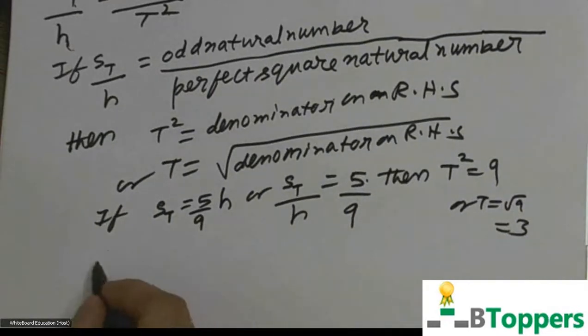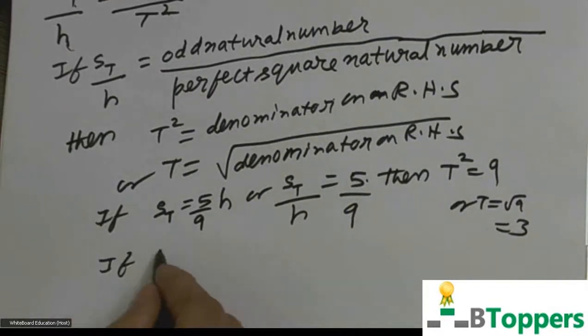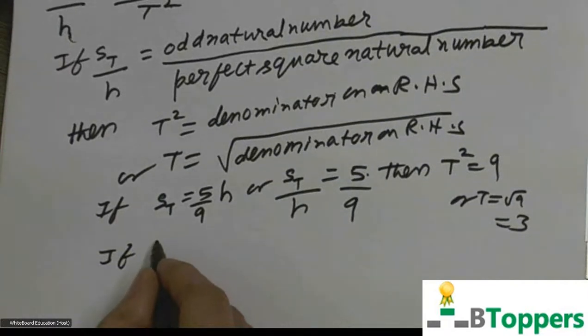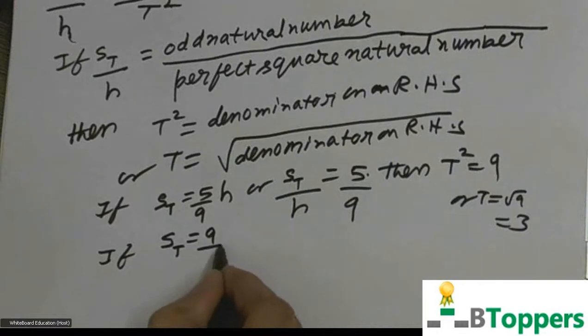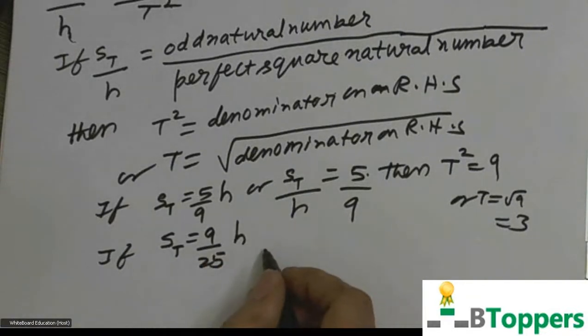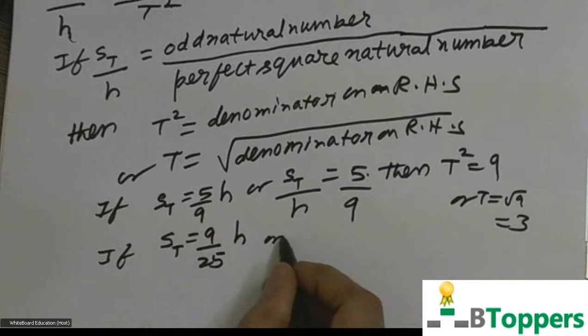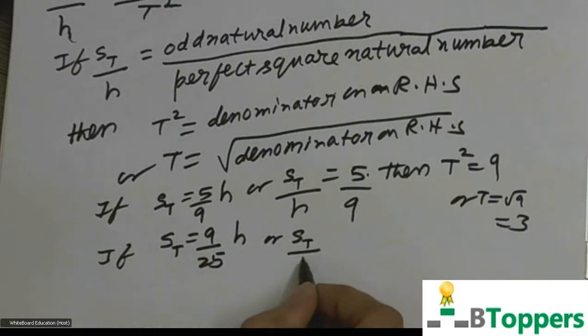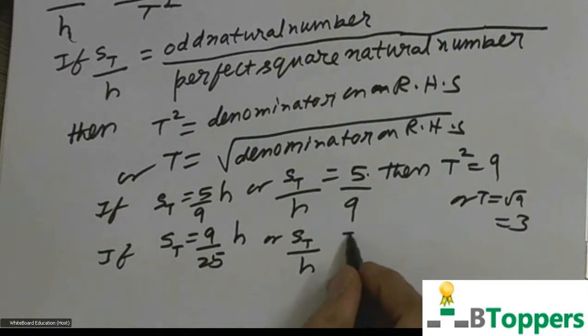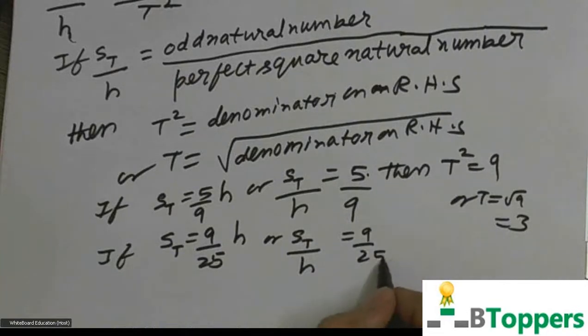Let us consider another example. Suppose in another problem you are given that this freely falling body covers 9 by 25th part of the total distance during the last second of its fall. That means the ratio of the distance covered in the last second to the total distance covered is 9 by 25.